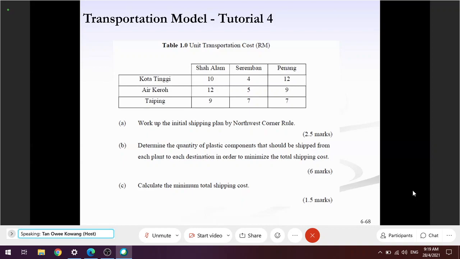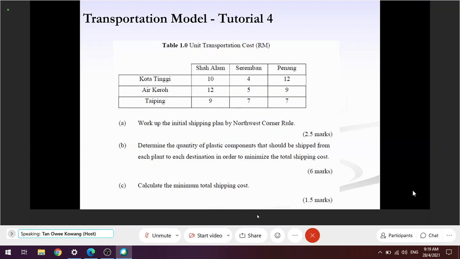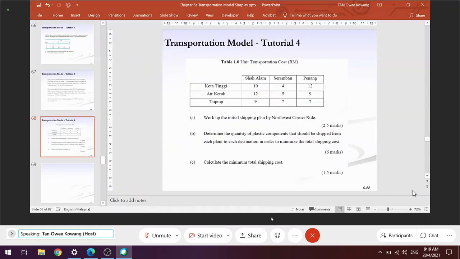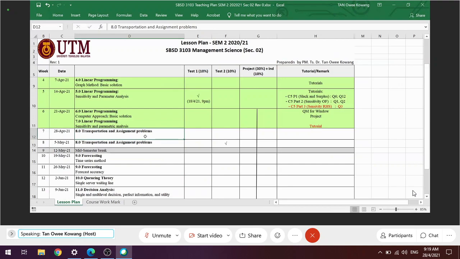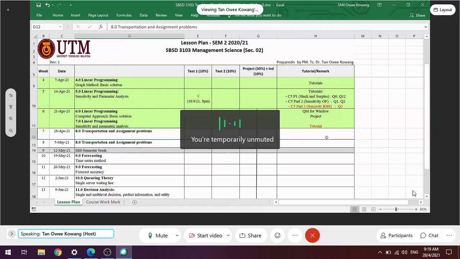So what I intend to do now, basically we have done transportation using simplex. What I'm going to do tomorrow, is it tomorrow, Thursday? Tomorrow at 9 o'clock I have a meeting, never mind, I'll let you know. Okay, tomorrow is tutorial. We're going to talk about how to resolve using it next week, not tomorrow.